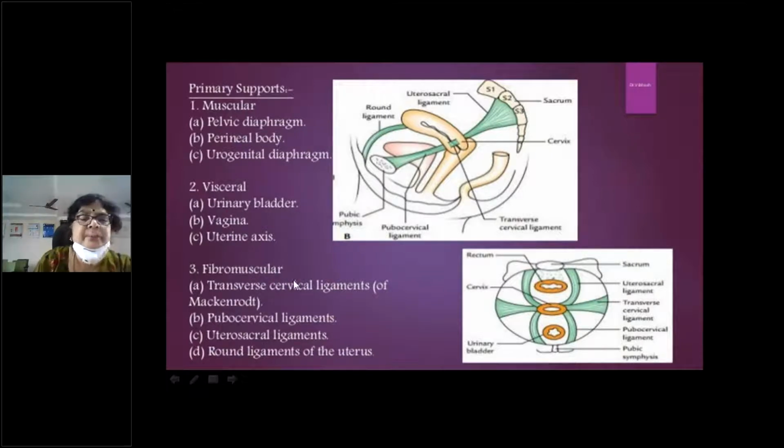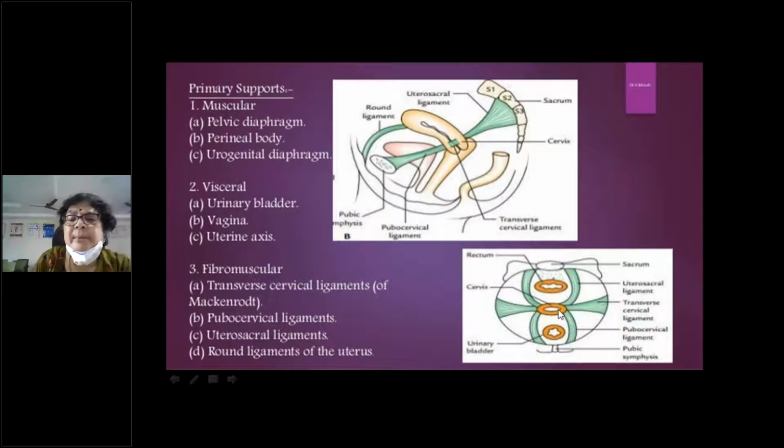Then fibromuscular supports. These are nothing but the condensation of the endopelvic fascia. These are known as the transverse cervical ligaments, also called Mackenrodt's ligaments. They are attached to the supravaginal portion of the cervix and to the upper part of the vagina, and then they go transversely to the lateral pelvic wall. So these are fan-shaped, going transversely from the cervix and upper vagina to the pelvic wall on either side. These are called the transverse cervical ligaments or Mackenrodt's ligaments.